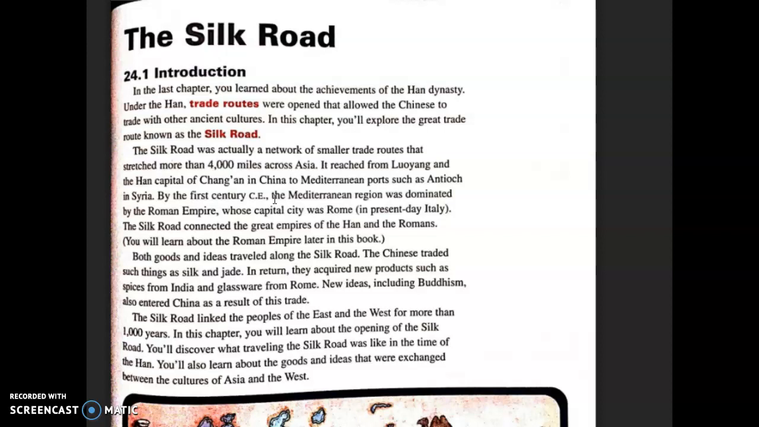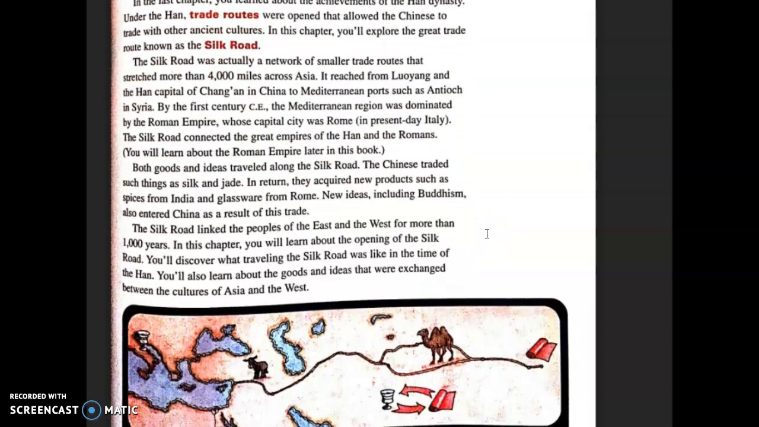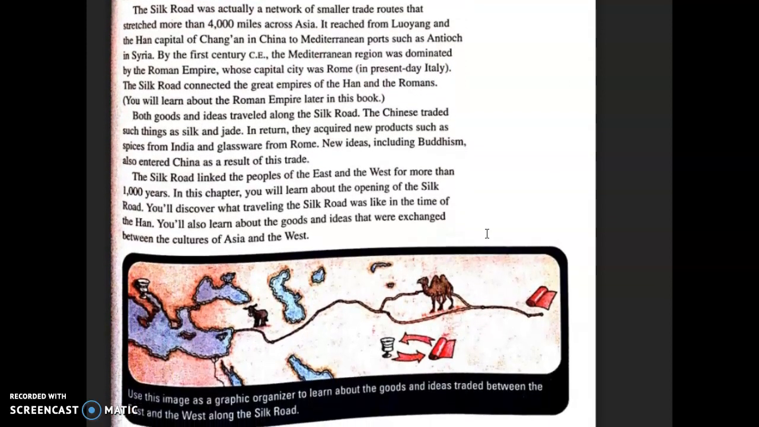It reached from Liaoyang and the Han capital of Chang'an in China to the Mediterranean ports such as Antioch in Syria. By the 1st century CE, the Mediterranean region was dominated by the Roman Empire, whose capital city was Rome in present-day Italy. The Silk Road connected the great empires of the Han and the Romans. You will learn about the Roman Empire later in this book.